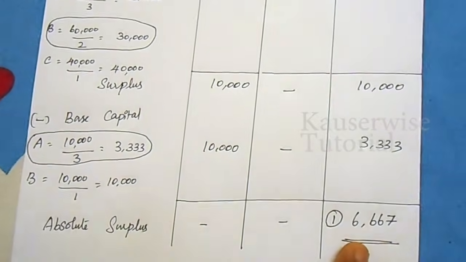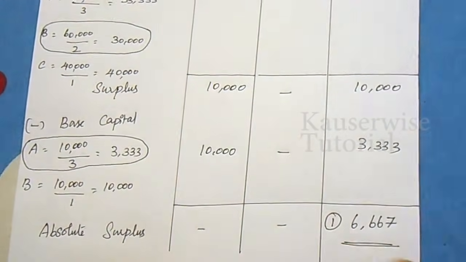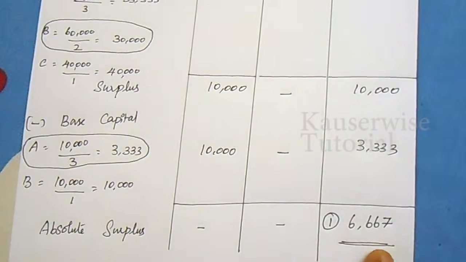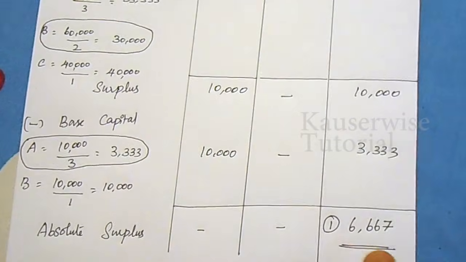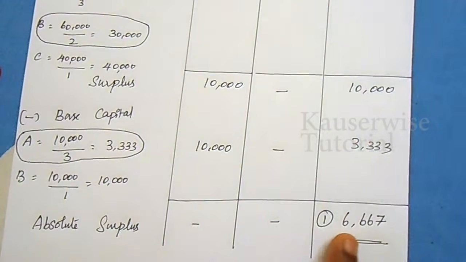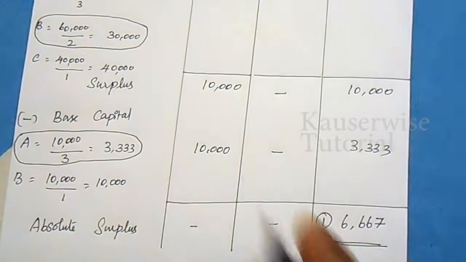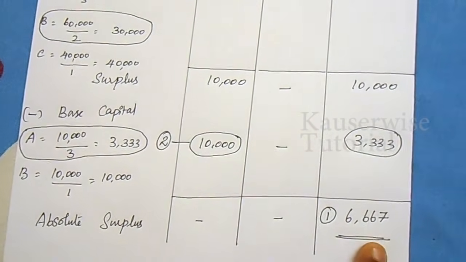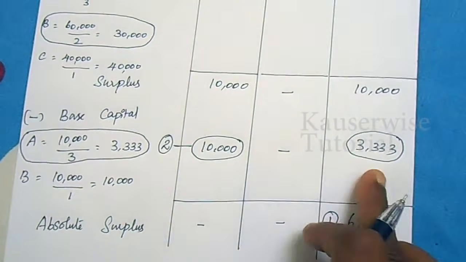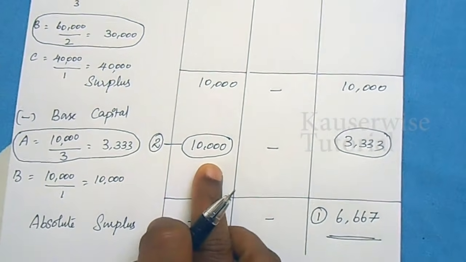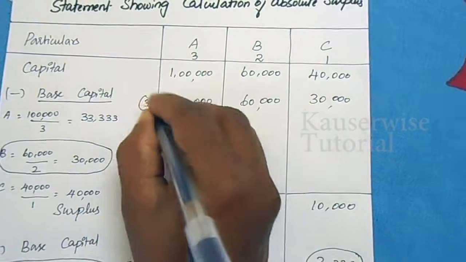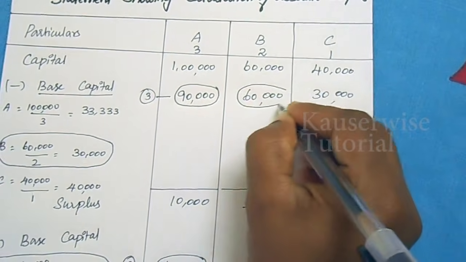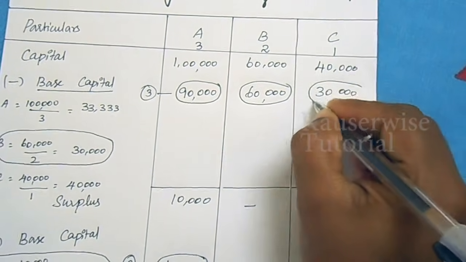When you start distributing the amount to partners' capital, you have to follow this procedure. The first preference goes to C, that to this amount. And after settling this amount, then go for the second step. This is the second step. First preference goes to C and second preference goes to A and C. Then go to the third step. Third step is, that is A 90,000, B 60,000 and C 30,000.